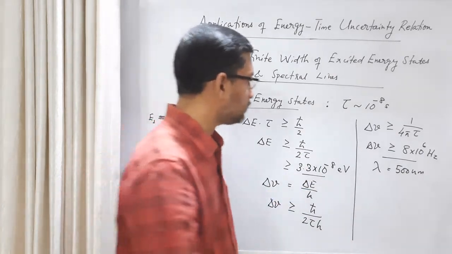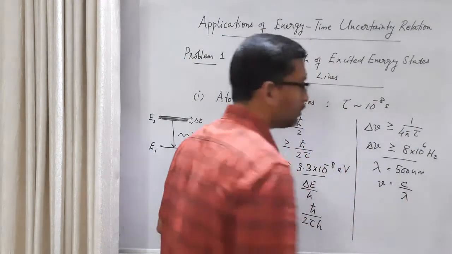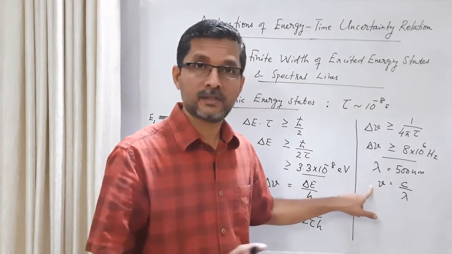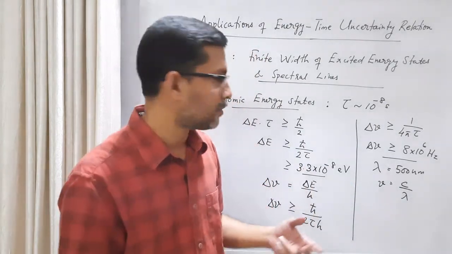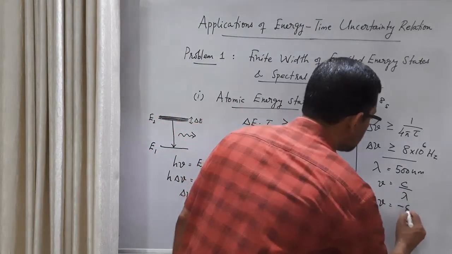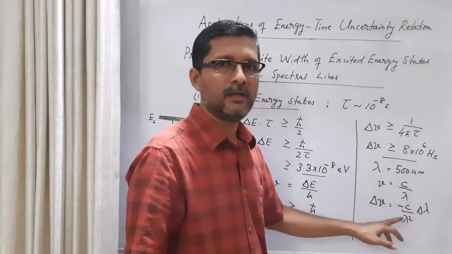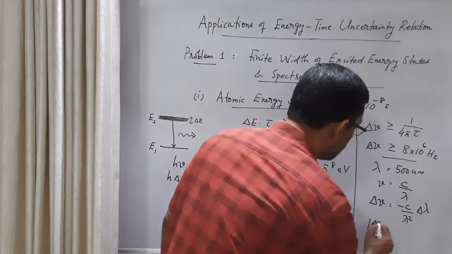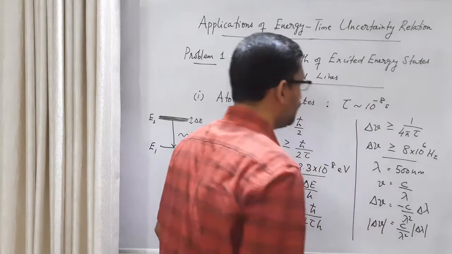What is the width? The relationship between the two is nu is equal to c by lambda. As in the previous class, if there is such an inverse relation, we cannot say that delta nu is equal to c by delta lambda. That's not correct. We saw that in the case of wave number and lambda. So we have to take differentials on both sides. Delta nu is minus c by lambda square delta lambda. The minus sign only indicates that as wavelength increases, frequency decreases, so we can take the magnitude only. Magnitude of delta nu is c by lambda square magnitude of delta lambda.